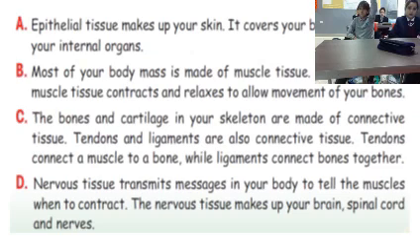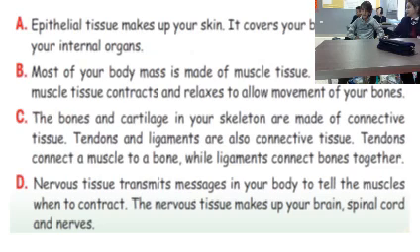So this is a general description of the 4 types of tissues. Tala, can you read the first one? A. Epithelial tissue makes up your skin. It covers your body. It also lines your internal organs. Thank you. Rama. B. Most of your body mass is made up of muscle tissue. When you move, muscle tissue contracts and relaxes to allow the movement of your bones.